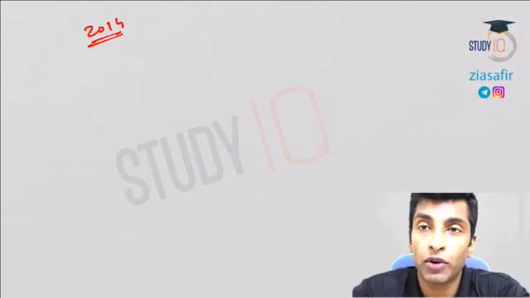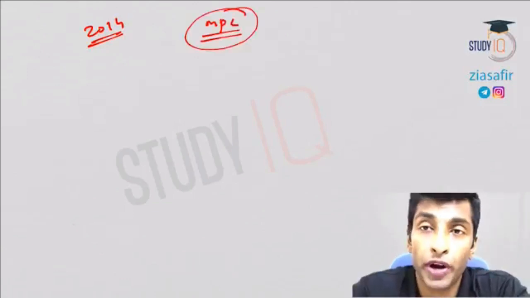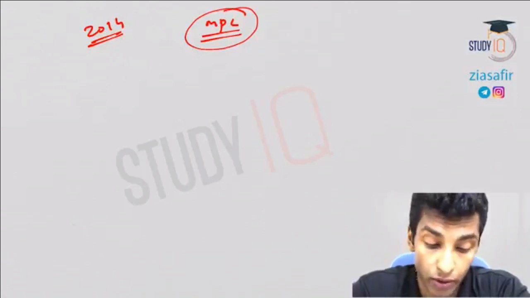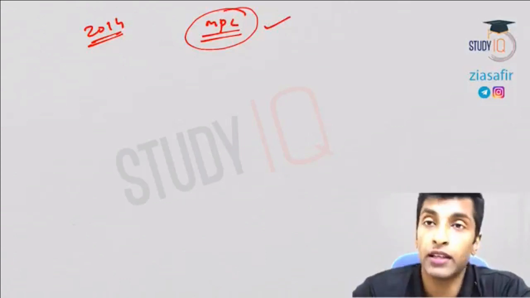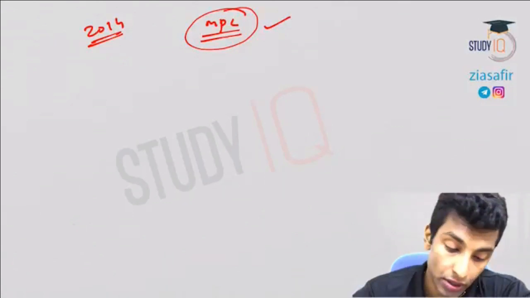And then we will talk about the Monetary Policy Committee, MPC, and then we will discuss the Monetary Policy Framework Agreement between the Government of India and RBI. So first the Urjit Patel Committee, then MPC, then the Monetary Policy Framework Agreement between RBI and the government. So this is how we are going to discuss.